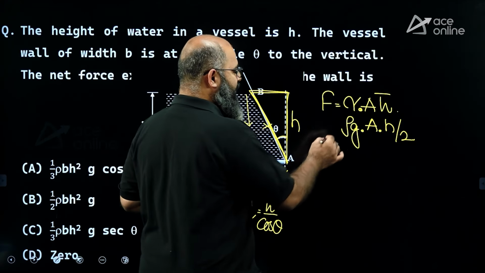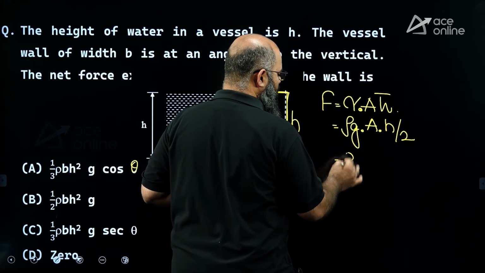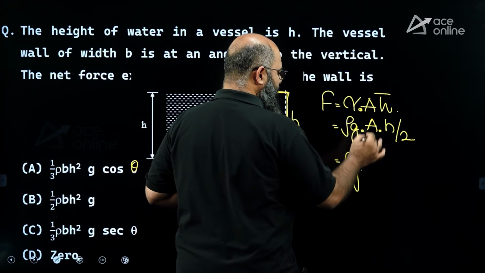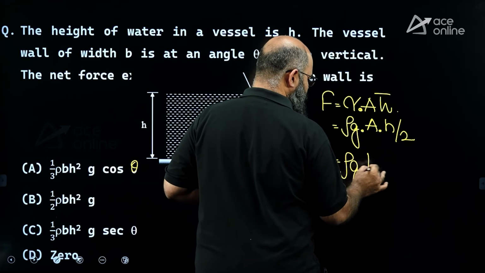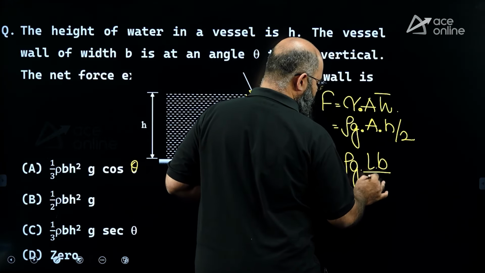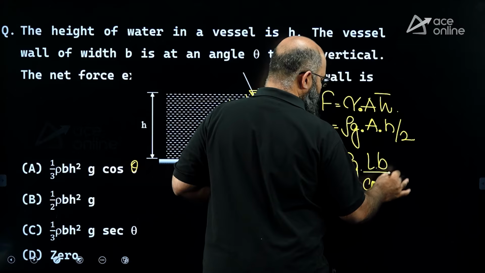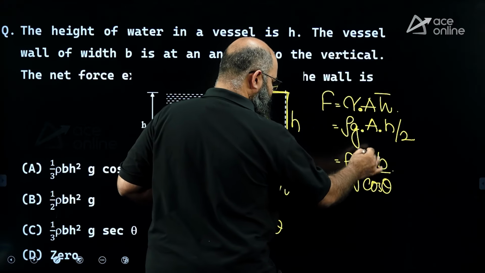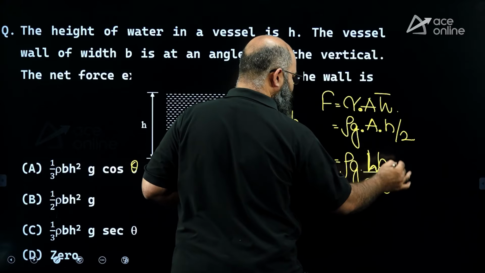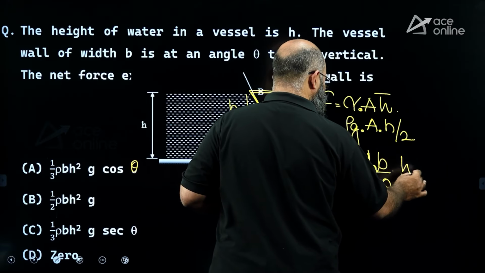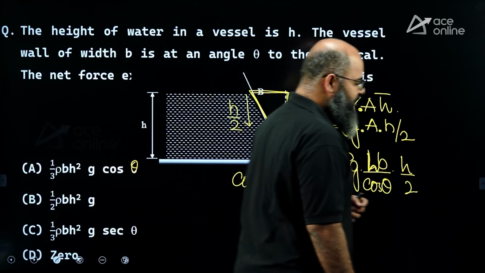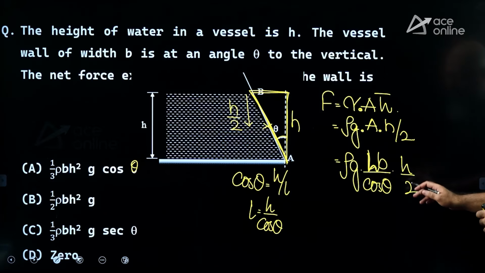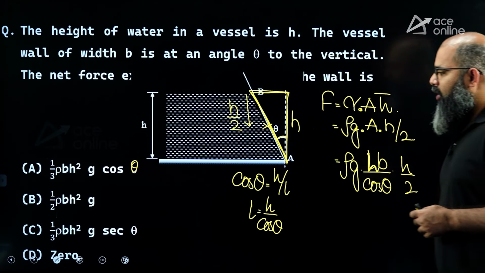So now I can say the value of force is equal to rho g multiplied by area, which is length into breadth, that is H by cos theta into B, multiplied by H by 2. So basically H square will come, 2 will come in the denominator, cos theta will come in the denominator.